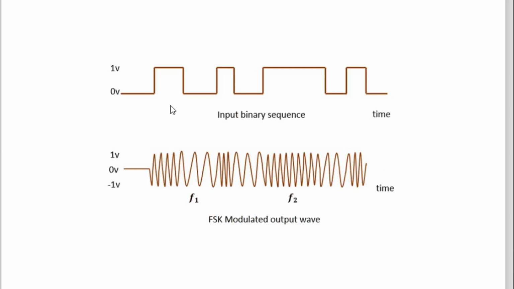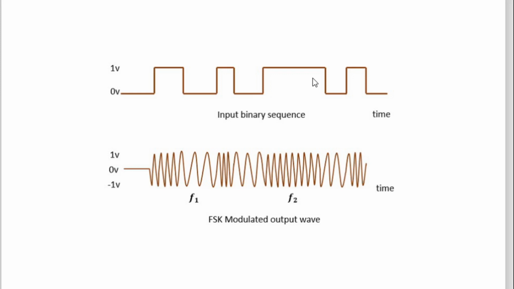And here you can understand very clearly. See now, this is our information signal, logic 0 and logic 1. Here logic 1 is there. So for this logic 1, we are getting a high frequency signal. Here logic 0. For logic 0, we are getting a low frequency signal. Here logic 1, high frequency signal. But remember, here logic 1 was for a long time. Here logic 1 is for a short time.